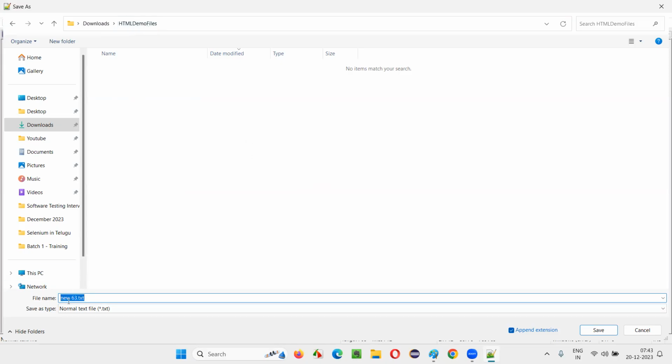Here you see, by default, it is showing the name of the file is new63 and the extension is .txt, but this is not required. I'll just change everything. Clear this out and give a particular name.